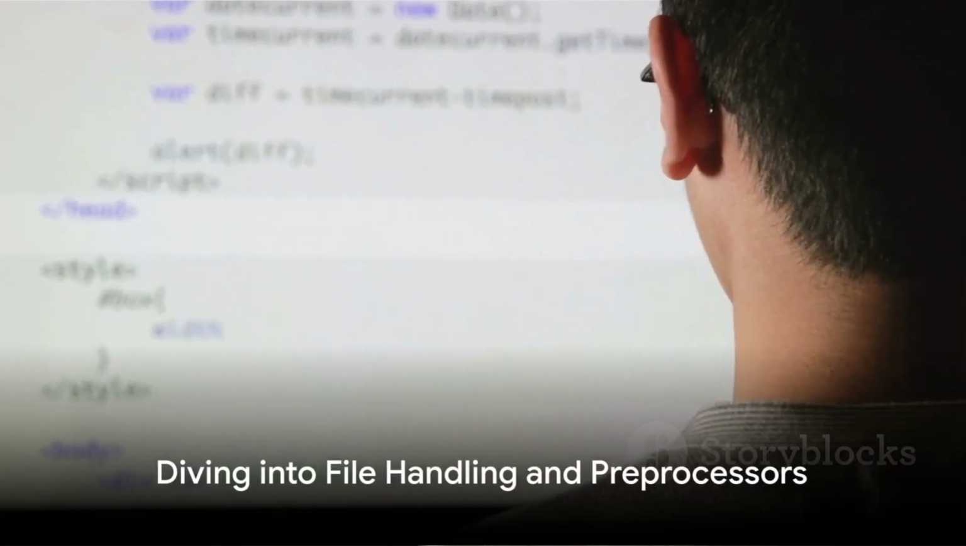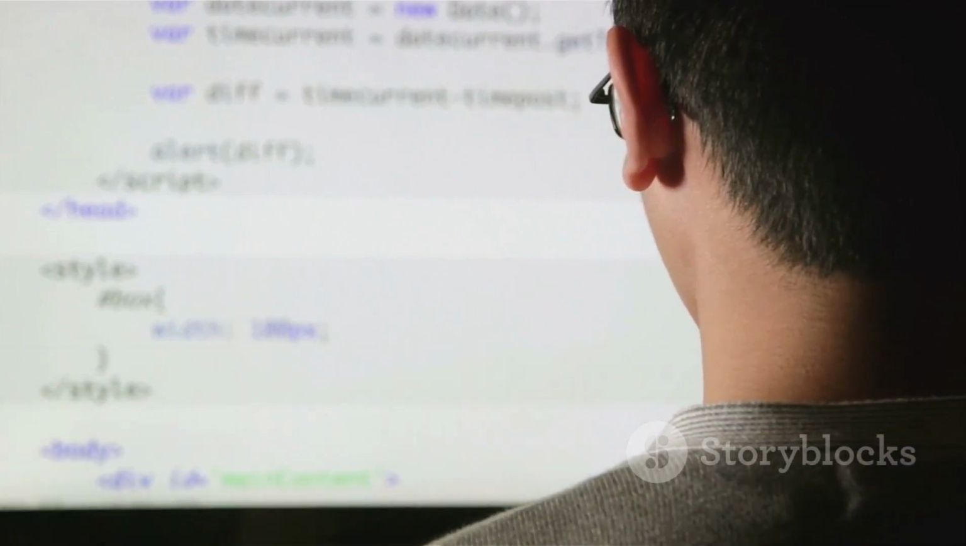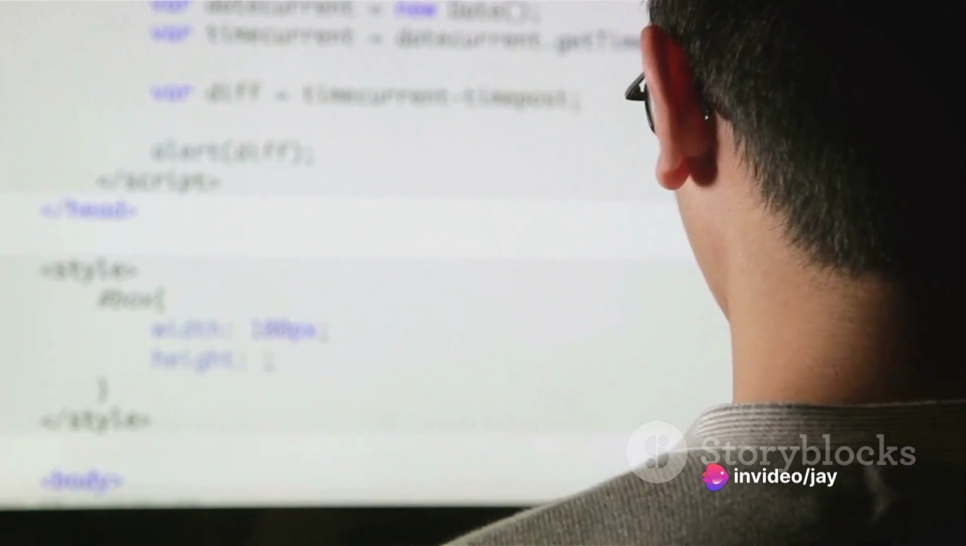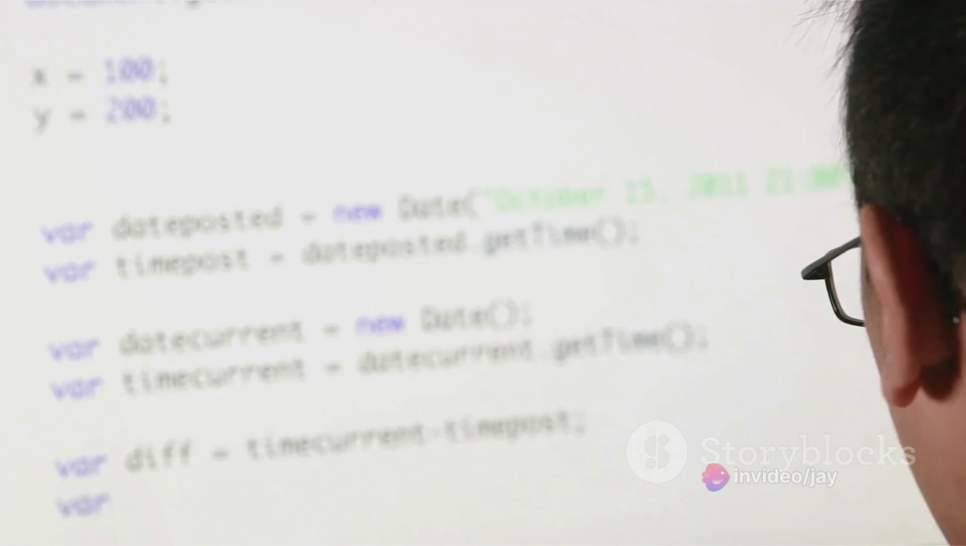In the final week, we will dive into file handling and preprocessors. File handling is a crucial aspect of C programming. It allows us to store data for later use. Imagine creating a program that takes hours to compute a result. With file handling, we can save that result and access it in a split second when we need it again.